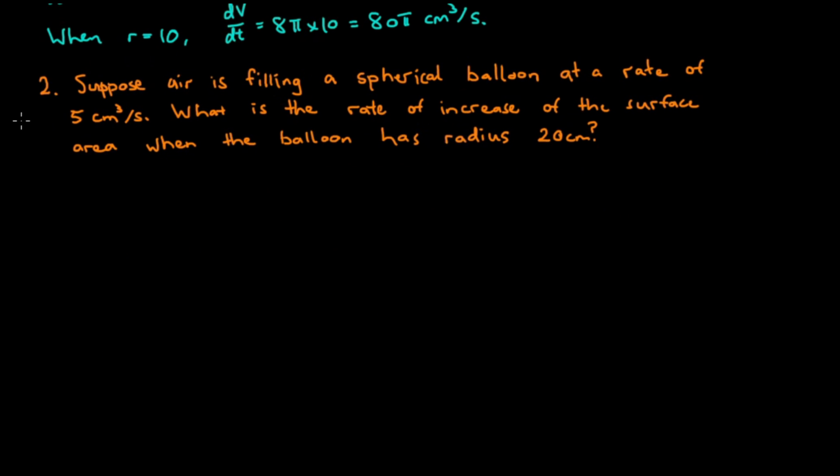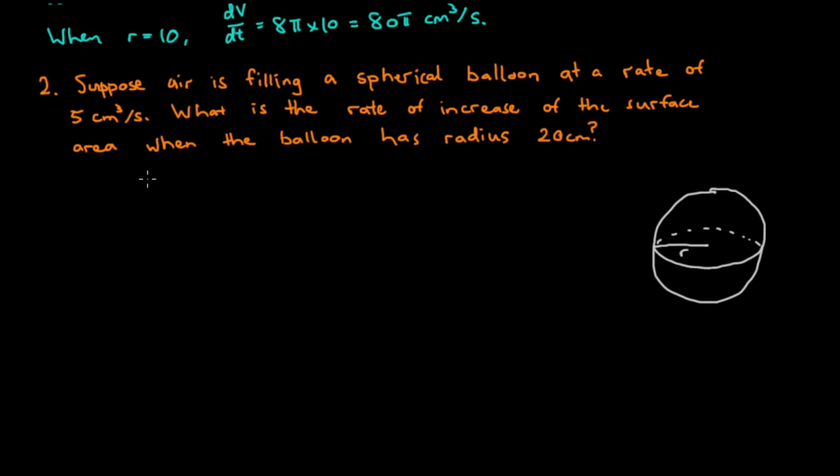And it says, suppose air is filling a spherical balloon at a rate of 5 cubic centimeters per second. What is the rate of increase of the surface area when the balloon has radius 20 centimeters? Okay, we'll draw a quick diagram of the balloon. It has radius, we'll say the radius is r. Now we're given that the balloon is increasing in volume at a steady rate, so that means the sphere is getting bigger, and that means the surface area is also increasing.